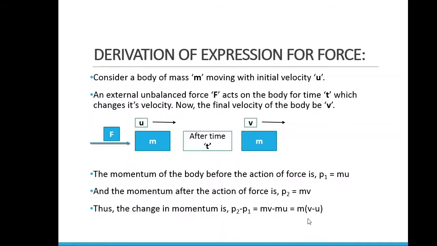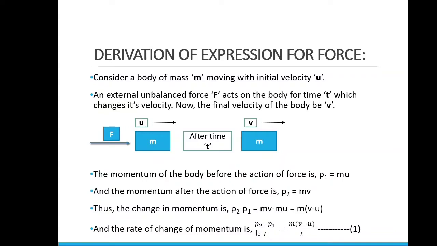Now, the rate of change of momentum, as we know, will be P2 minus P1 by t, because the force acted for the time t. So, P2 minus P1 by t, as we know, is m of v minus u by t. This is equation 1.